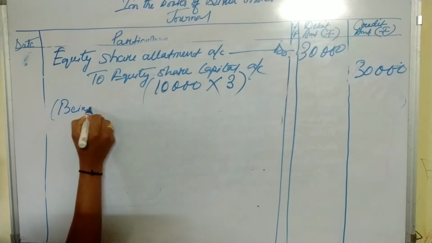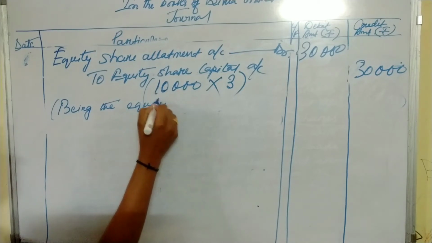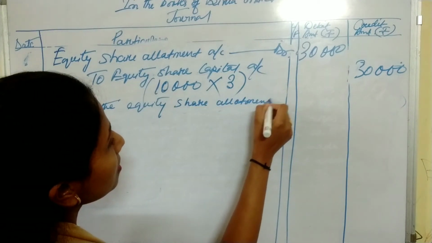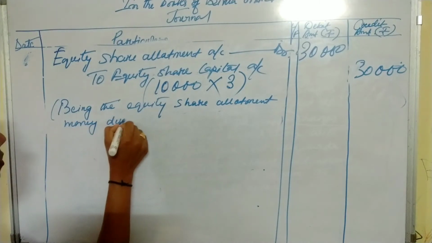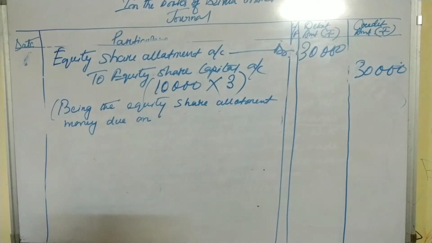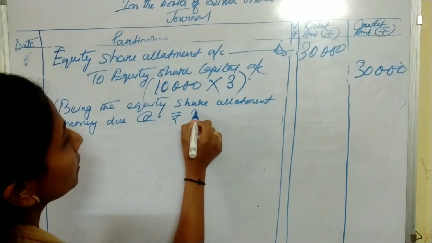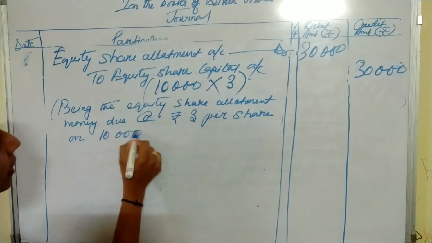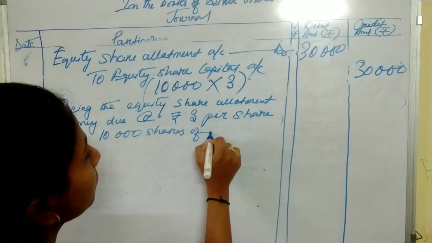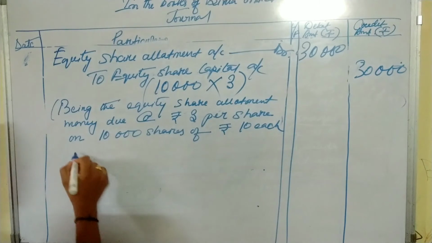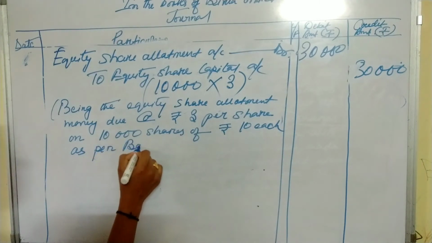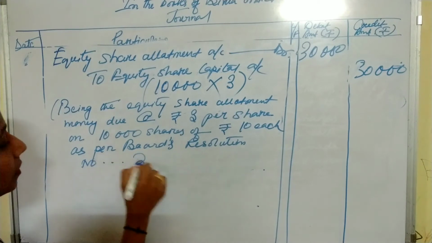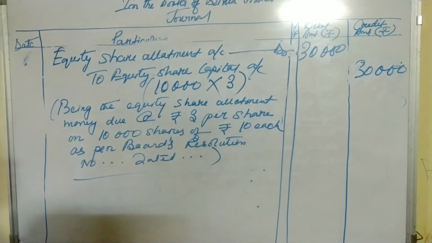Being the equity share allotment money due at the rate of ₹3 per share on 10,000 shares of ₹10 each as per board's resolution number ... dated ... So see the narration.